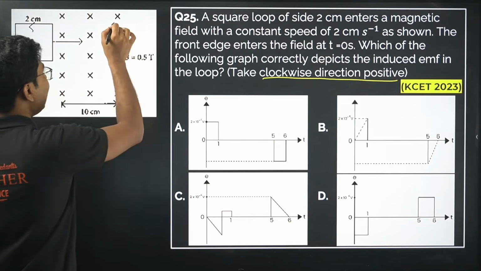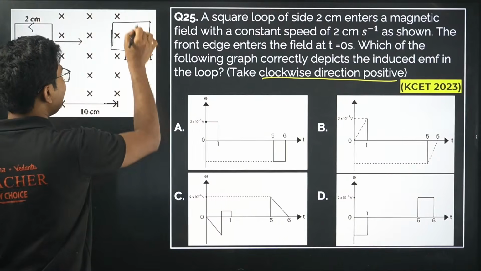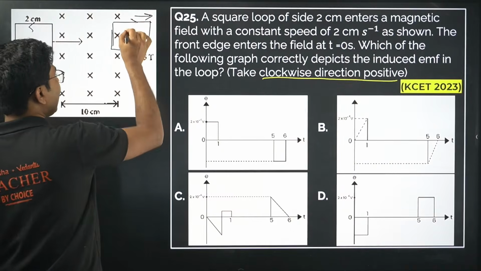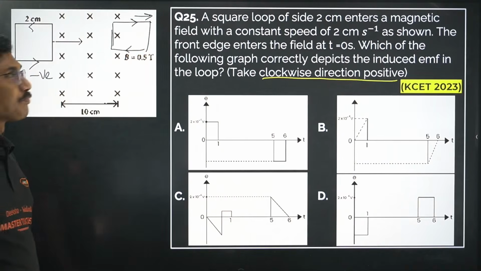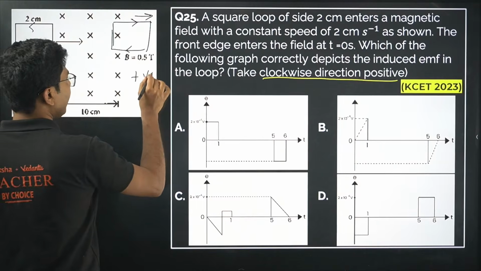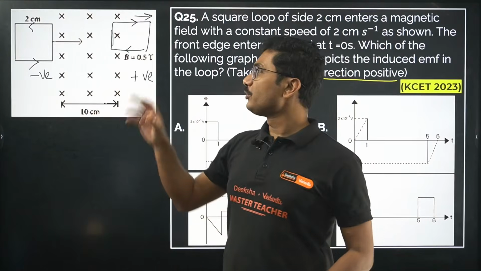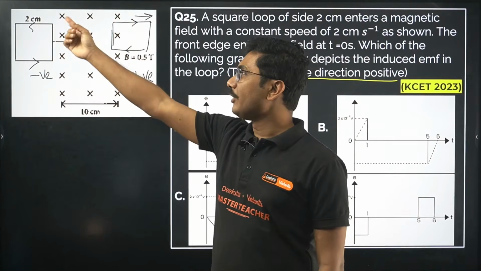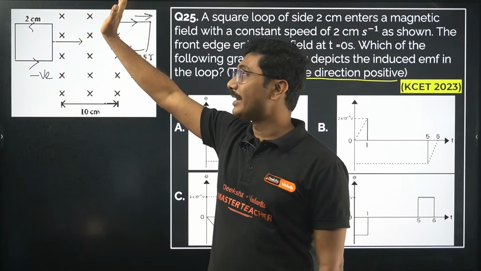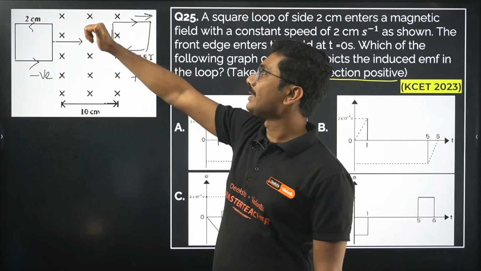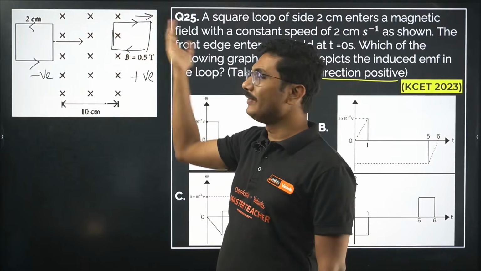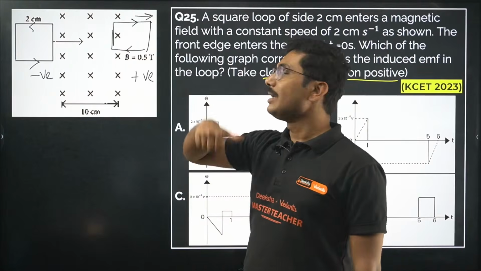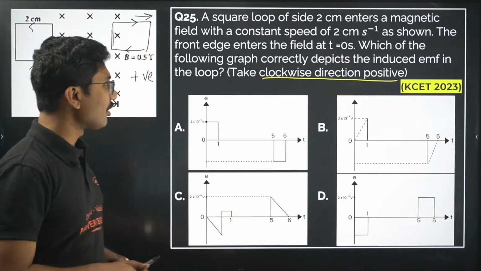Now when it is leaving the magnetic field, the flux is decreasing, so in this case the magnetic field will be produced in the opposite direction. So that is positive. The EMF is induced two times. When it is entering, the magnetic field value is increasing, so it will produce a current in the anti-clockwise direction such that it opposes the motion, and when it is leaving, it will produce a magnetic field in the direction of the existing field, so that it is positive. Clockwise is positive, anti-clockwise is negative.